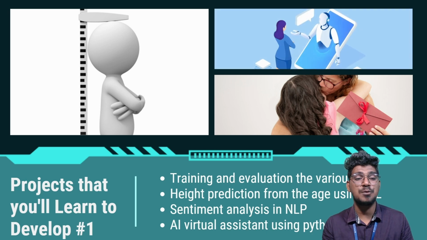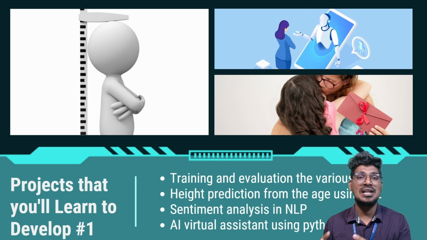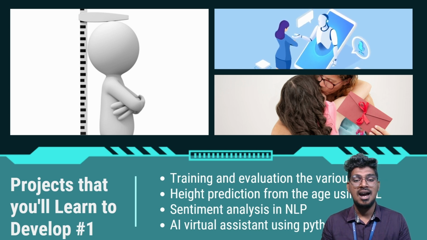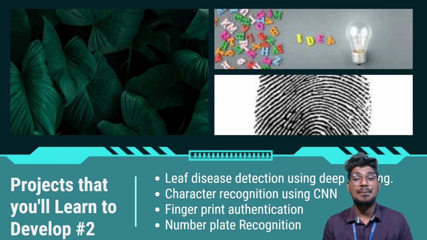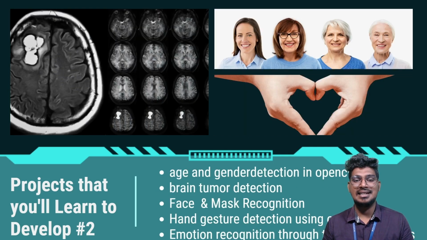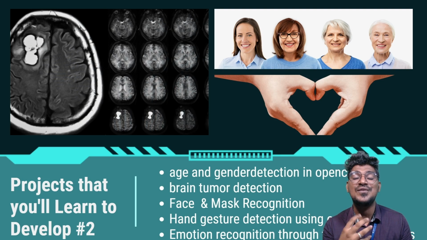So what is the process I am going to discuss with you? How to create a model, how to train and evaluate various machine learning models, weight prediction based on height and gender, sentiment analysis using NLP, AI virtual assistant using Python, leaf disease detection using deep learning, character recognition using convolutional neural network, fingerprint authentication, number plate recognition, age and gender detection, brain tumor detection, face mask recognition, hand gesture detection, and emotion recognition through facial expression.